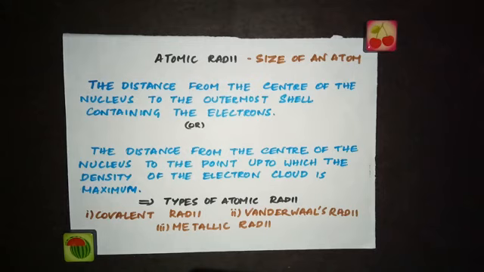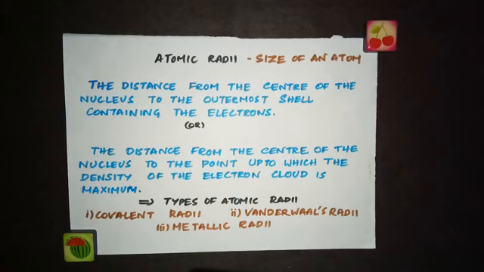the size of an atom, which means the radius of an atom, cannot be determined precisely since the electron cloud surrounding the atom does not have a sharp boundary, because the probability of finding an electron never becomes zero even at large distances from the nucleus, which we have seen in the previous lesson. So the electron cloud does not have a sharp boundary.